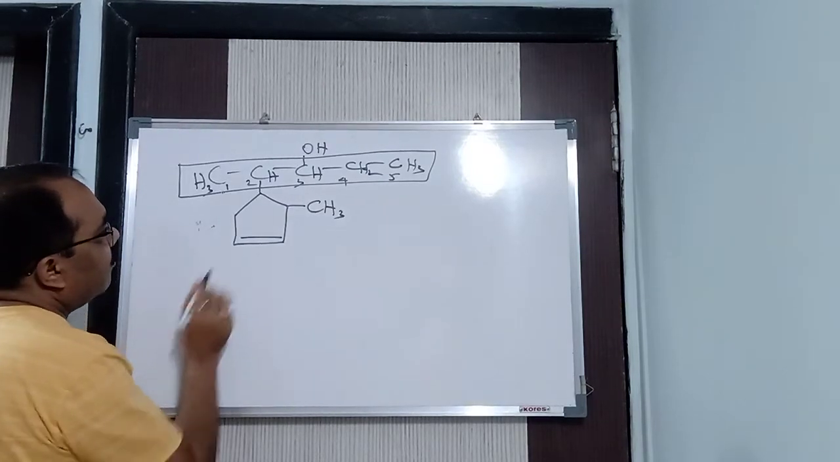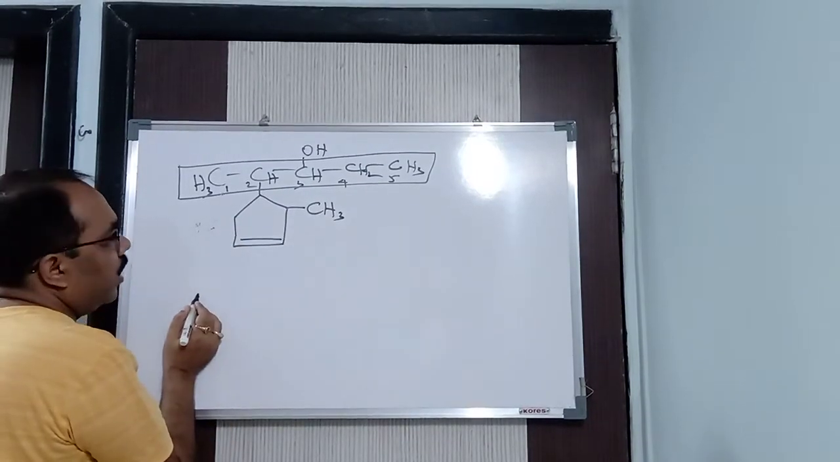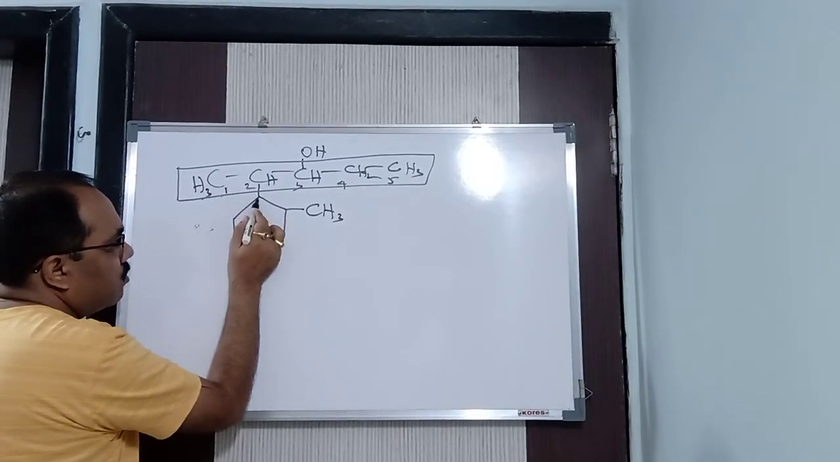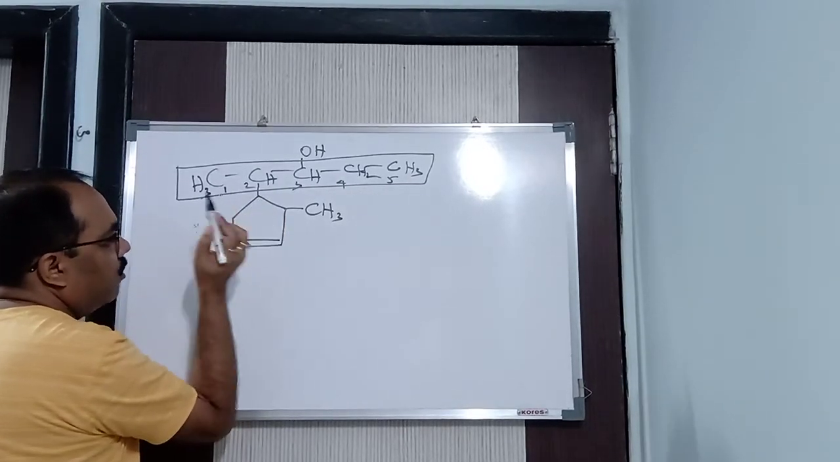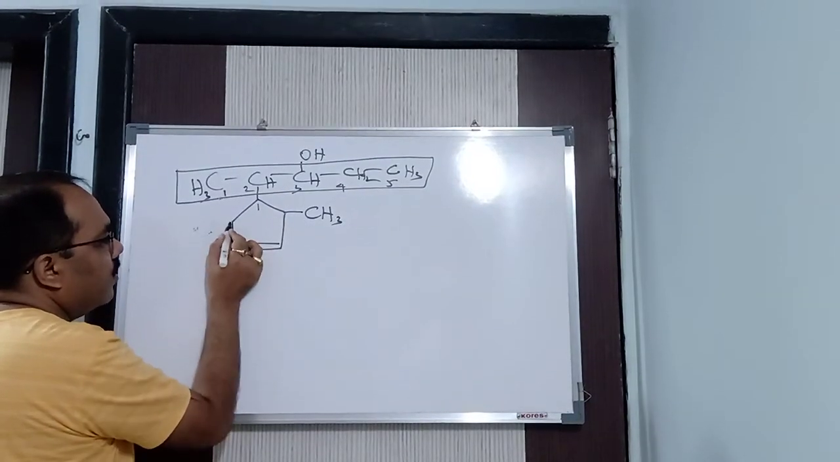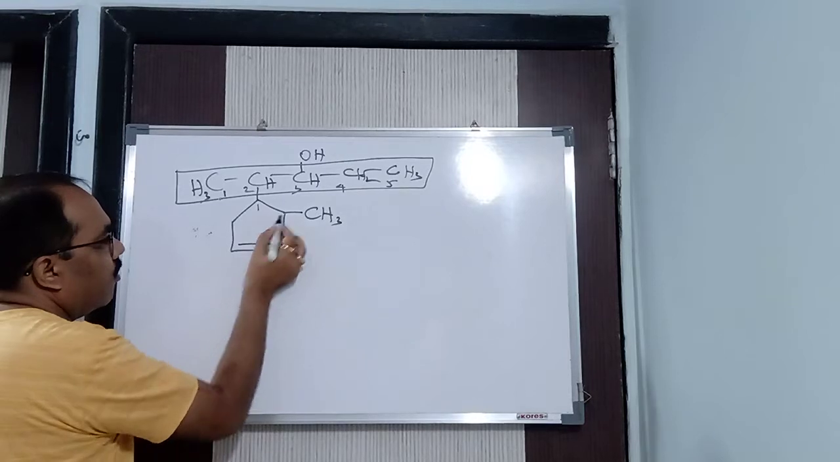Now next, after that, here what am I going to do? Definitely the counting will start from here, because the branching starts from here. Now the question is, should I go 1, 2, 3, 4, 5 in this way, or 1, 2, 3, 4, 5 in this way?